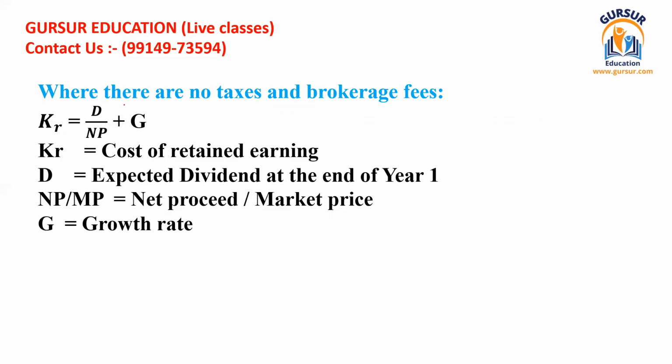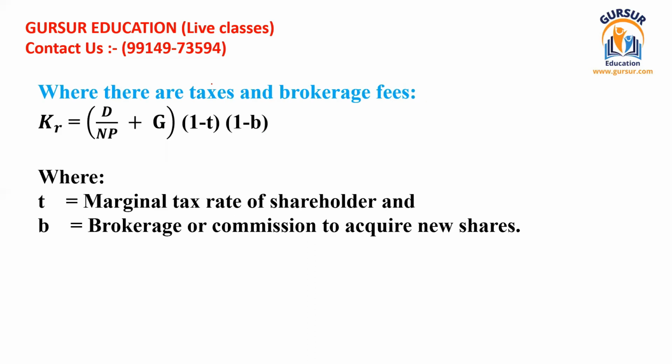Why the same formula as cost of equity capital? I think you have already got the idea that retained earnings also belong to equity shareholders, which is why their formula is exactly the same.